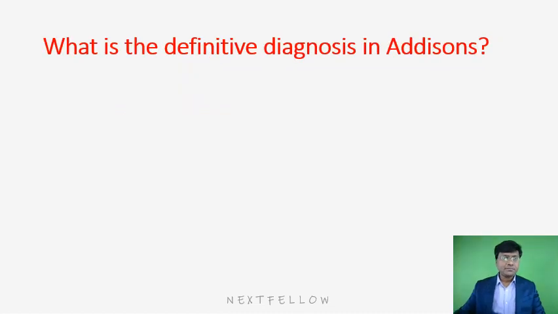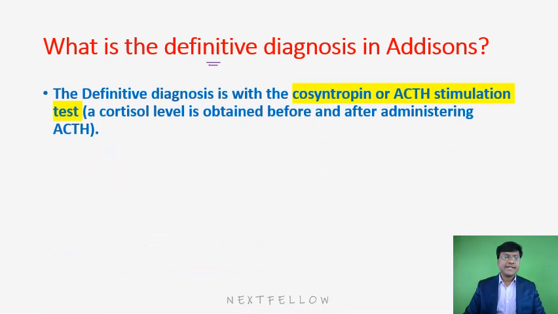Next. Now, what is the definitive diagnosis in Addison's? The definitive diagnosis in Addison's is the cosyntropin test, right? What is this cosyntropin test? This is also called an ACTH stimulation test. So what you have to do is give an ACTH analog, and that ACTH analog is cosyntropin. After giving this cosyntropin, you need to test for the steroid levels.